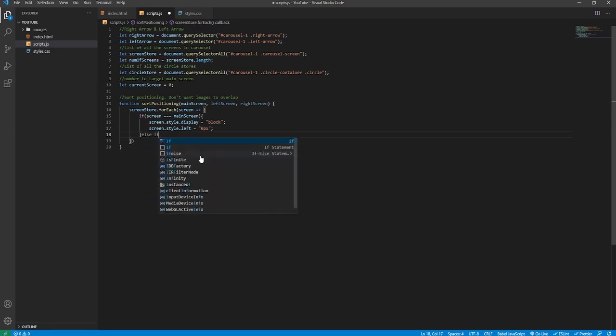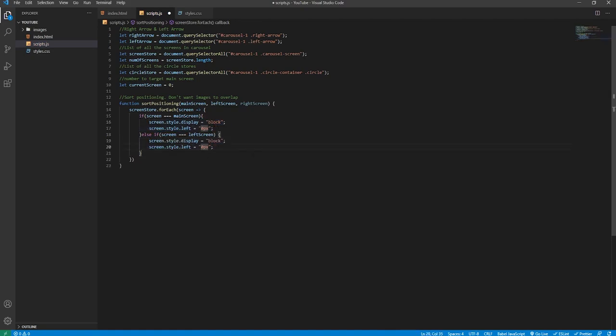So we will finish this off. We'll say else if screen matches the left screen that we specified. We'll copy this. The only thing that will change, we want it to be on the left, so we will push it back by 100%. So now it will be towards the left of the carousel, so not visible. And then we'll say else if screen matches the right screen that we passed into the function. Again, copy this, or we've already copied it actually. And then we will set it to be 100%, so it's towards the right.